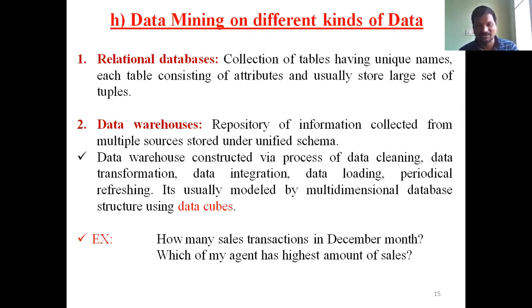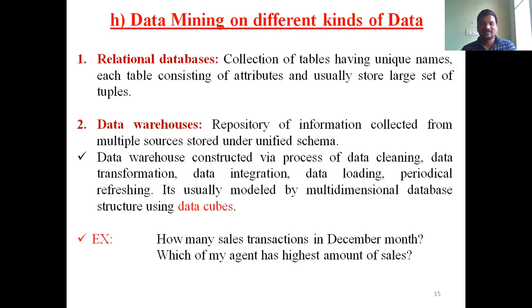Here, data warehouse data. Already you know the data warehouse. You are storing data from multiple sources. That data may be persistent data, which means you cannot make any changes to the data warehouse. You perform read operations, not write operations. Those are all called data warehouses: a repository of information collected from multiple sources, stored under a unified schema.